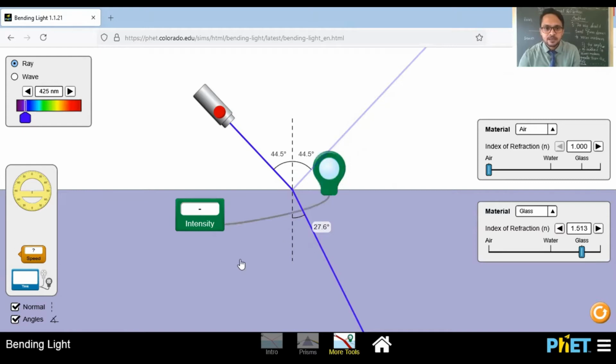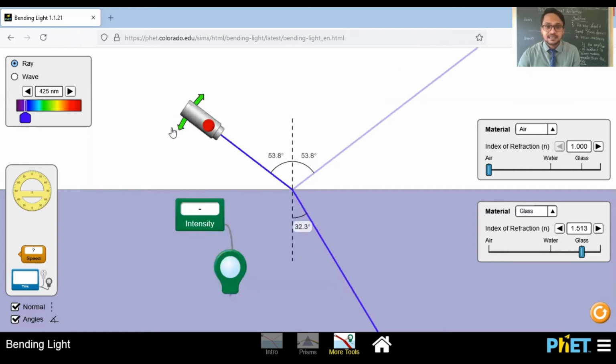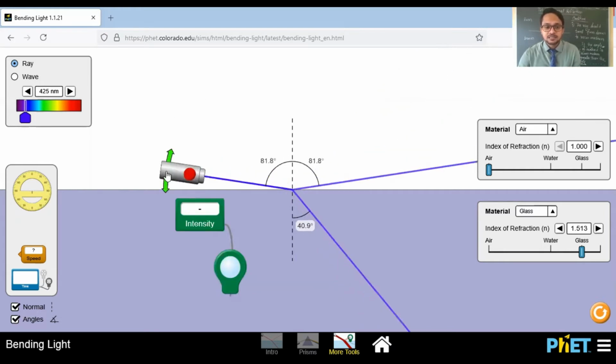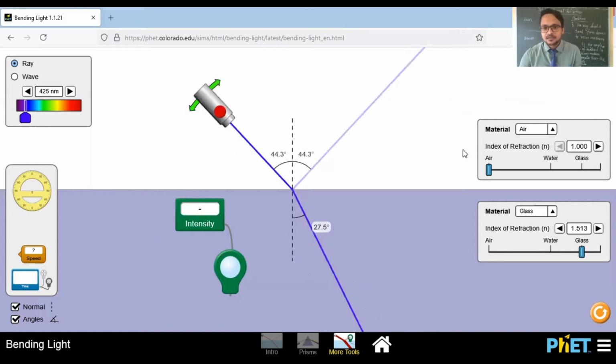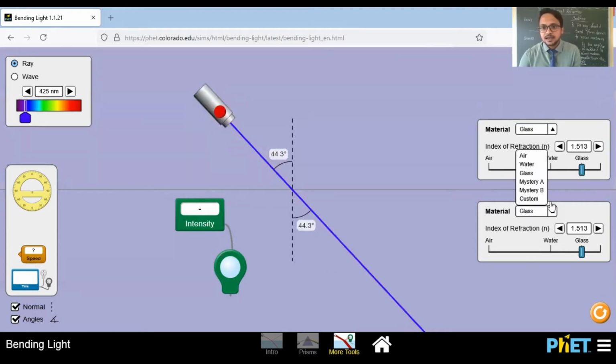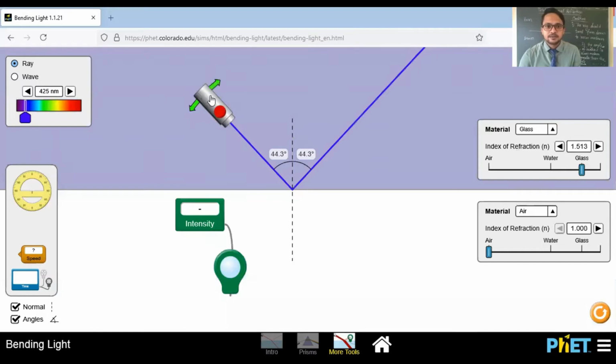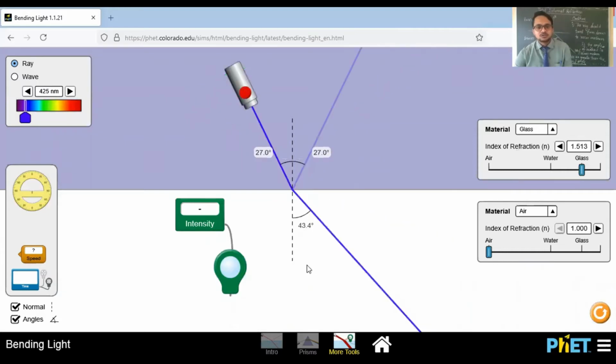Now in this case, when light is incident from rarer into denser medium, you will not get any angle for which total internal reflection will occur. Our condition was the ray should travel from denser to rarer. So I am just changing the medium. This one is glass, and the second medium is air now. So now light is incident from denser to rarer medium.